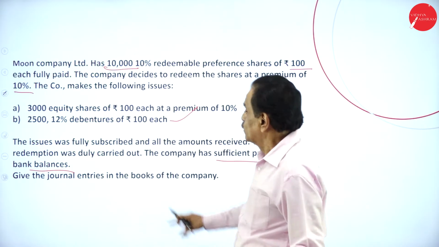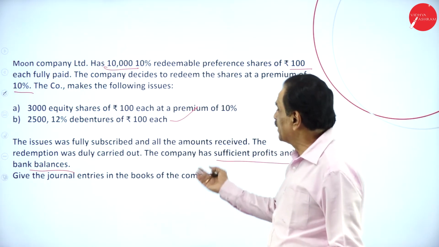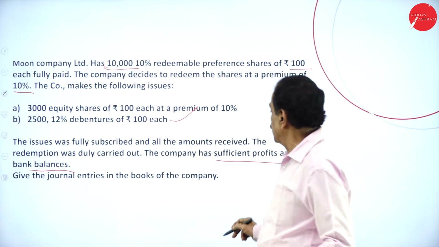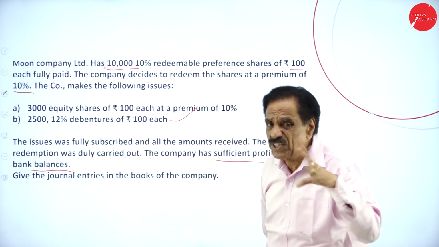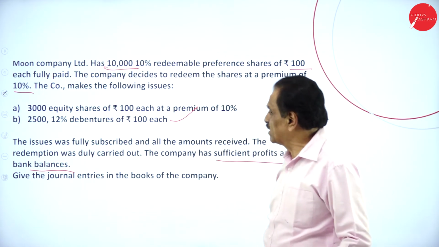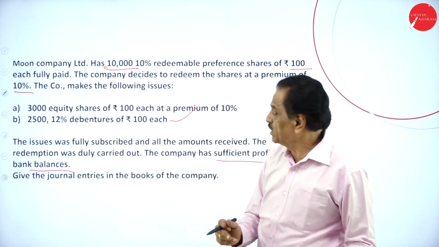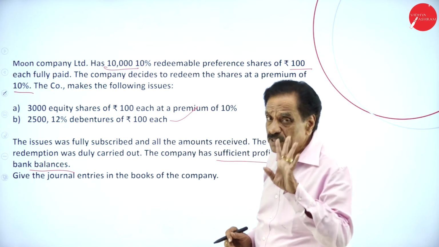What does the next say? The 2,500 debentures go in favor of debenture only. The issue was subscribed, and the company has sufficient profit and bank balance, so sufficient balance in the profit and loss account. For the 3,000 shares at rupees 100, 3 lakh has come.